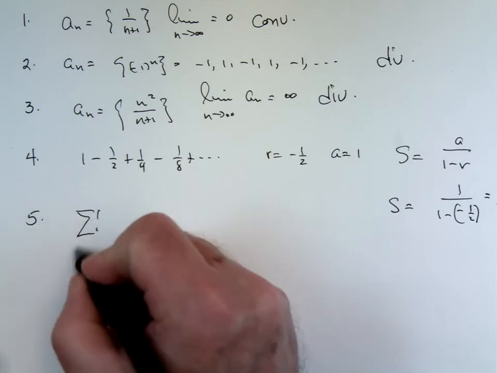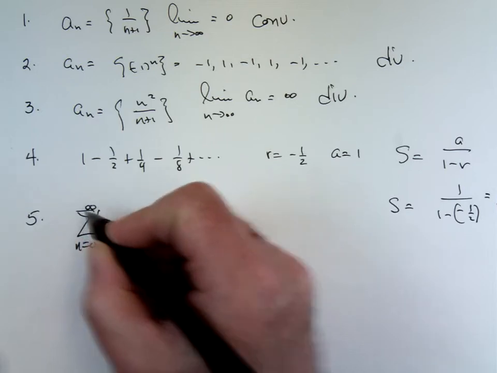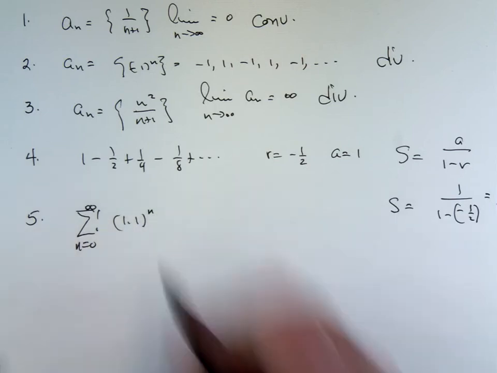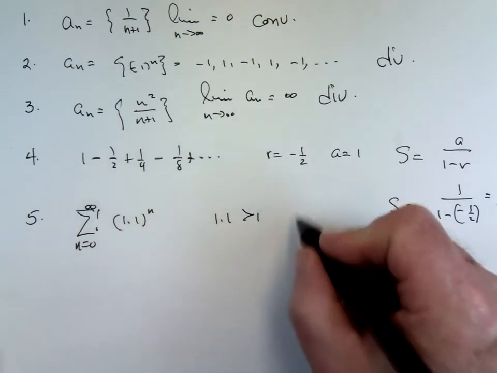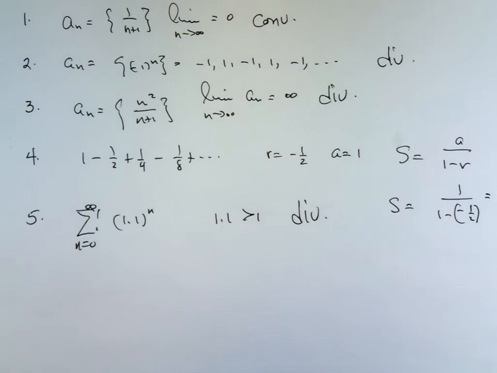We have a series, 1.1 to the n. This is geometric. But each term is multiplied by 1.1. 1.1, okay, is greater than 1. Therefore, the series will diverge. Okay. In order for a geometric series to converge, r must have an absolute value less than 1.